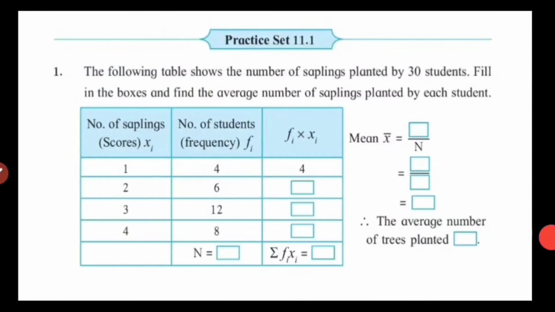Question number 1 of practice set 11.1 is: the following table shows the number of saplings planted by 30 students. Fill in the boxes and find the average number of saplings planted by each student. The frequency table is already given to us, ready made, we don't have to prepare it. We just have to draw the table in our notebook and fill in the boxes.